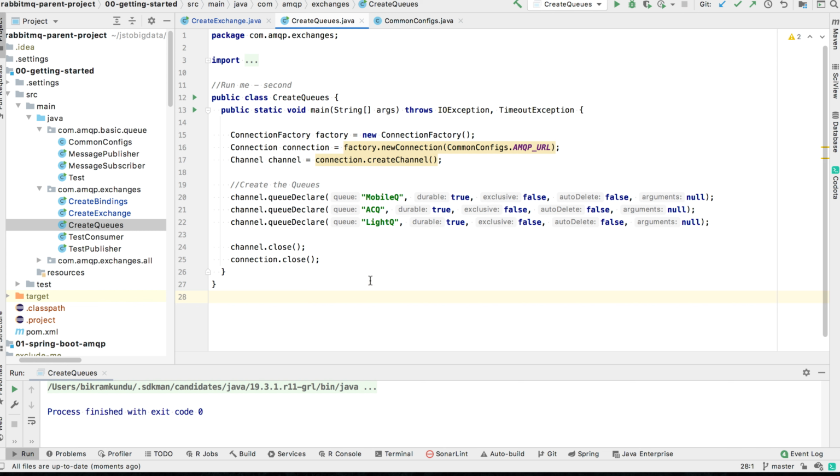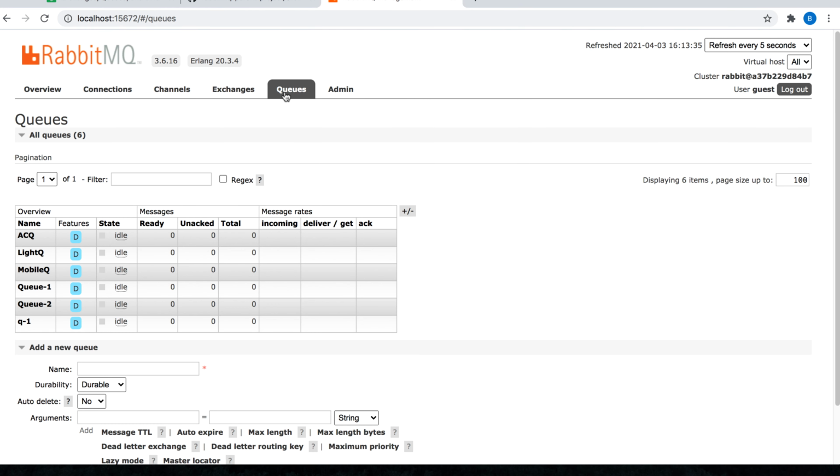Now I will go to the management UI to verify these 3 queues. So I am inside my management UI, and as I click on the queues, I can see the 3 queues which are created. Next, we will learn about the binding.